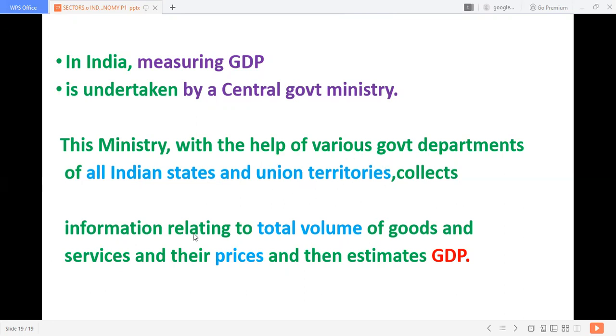They collect information relating to the total volume of goods and services and their prices. Not only the volume of goods and services, but also their prices. The central government ministry will collect information from all the states and union territories on the total volume of goods and services produced and their prices, and then they will estimate GDP.